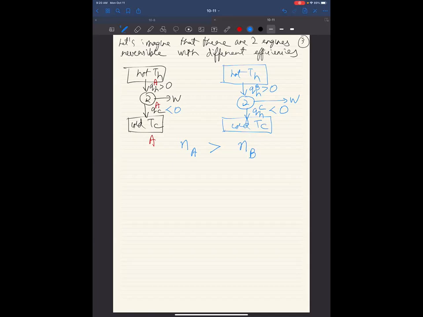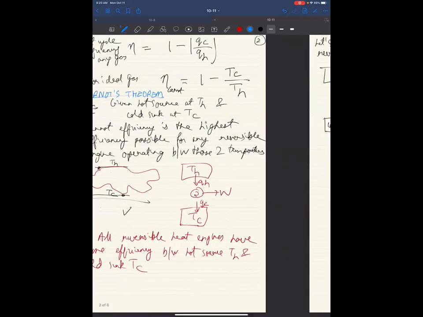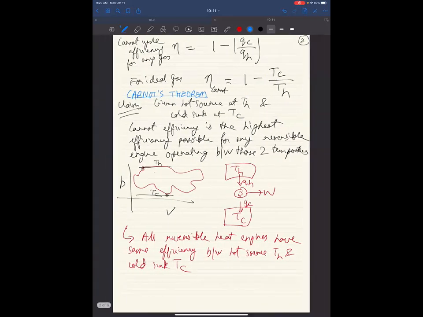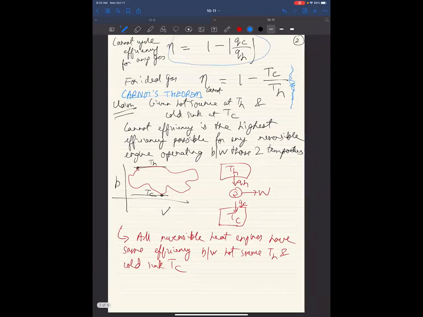Okay, what is the definition of efficiency in terms of heat? It is 1 minus, if you look over here, the proof, this is only for ideal, right? We haven't proved this for anything else yet. That's what we are trying to prove. But we do know this is true for anything. Eta is equal to 1 minus QC by QH.